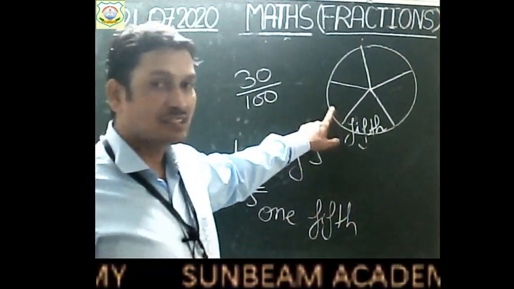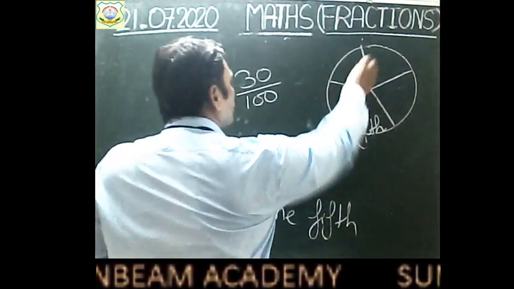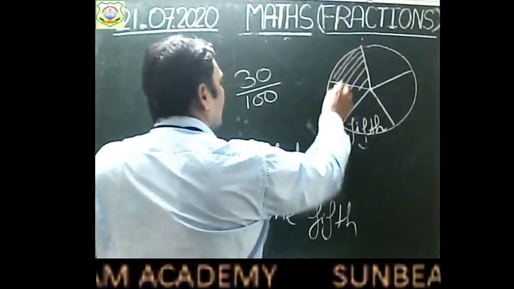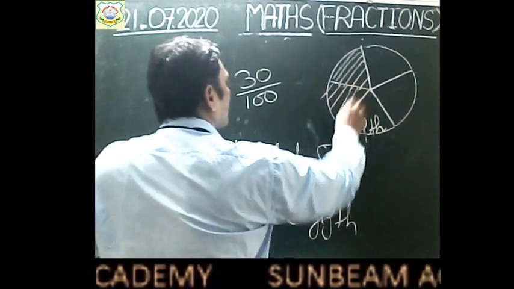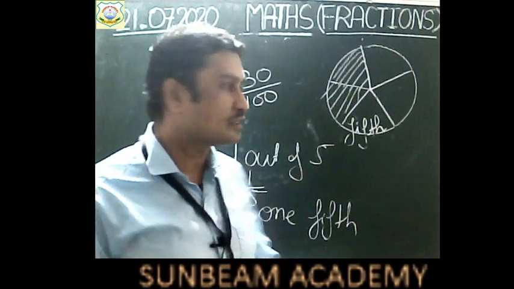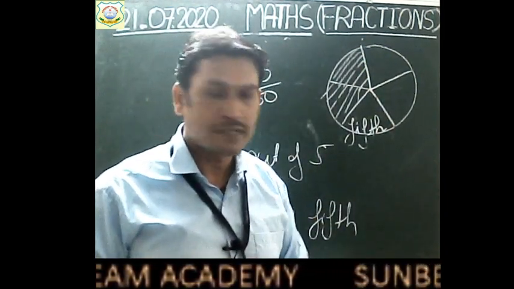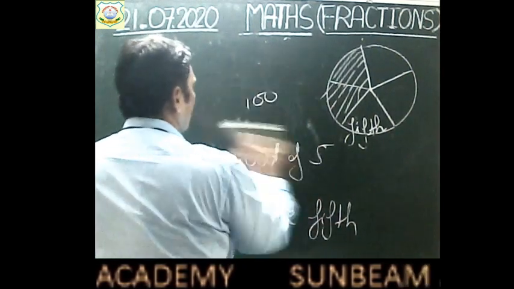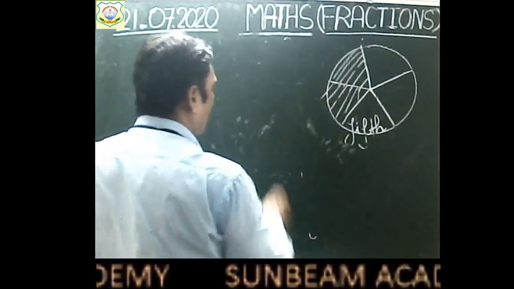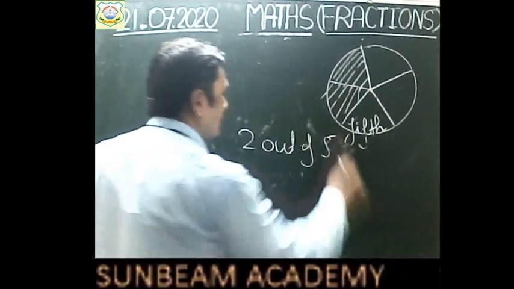Suppose you are asking for two parts. Out of these 5 partitions, you have demanded two parts, right? So what will you say? You will say that you have got fifth part and fifth part two times, right? So you can say that you have received 2 out of 5.